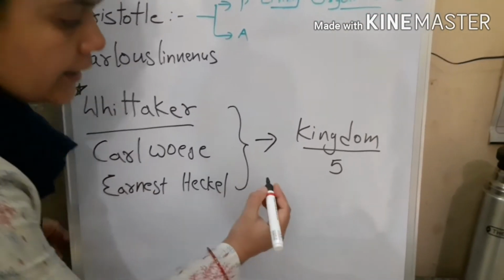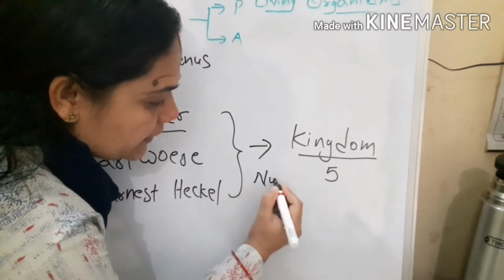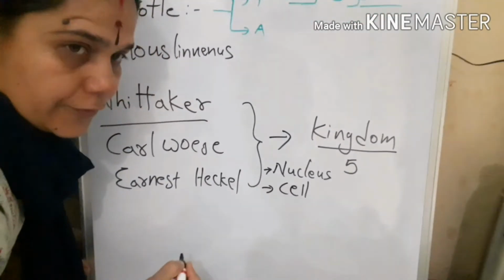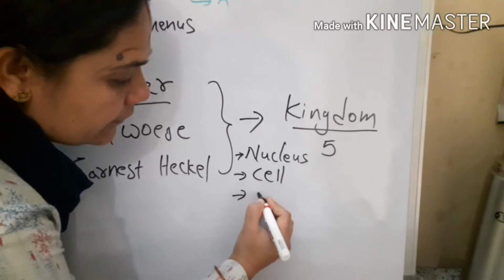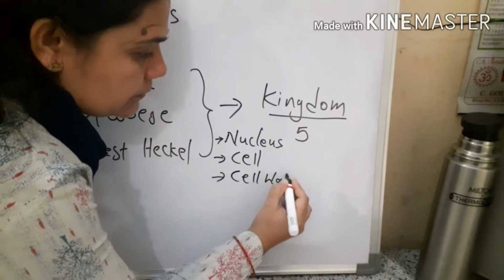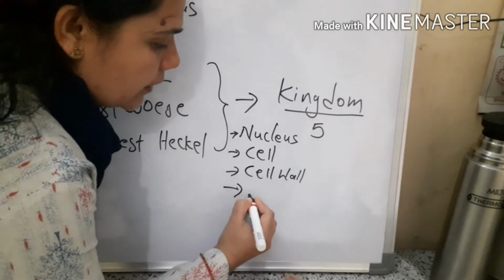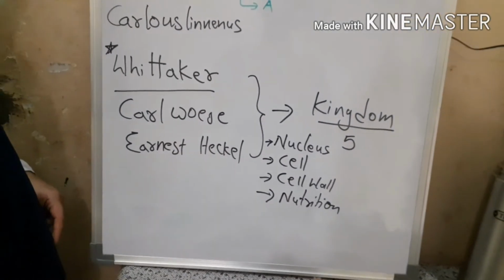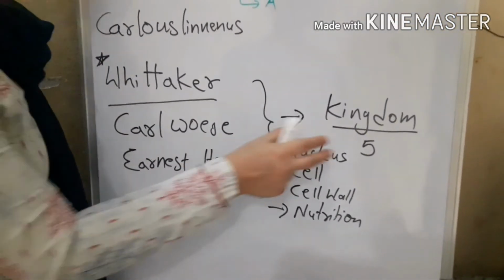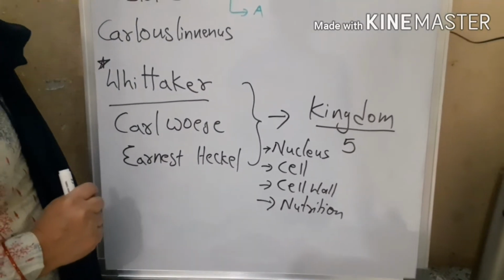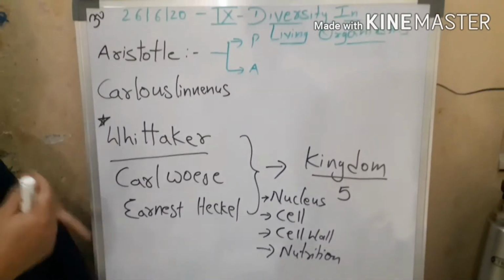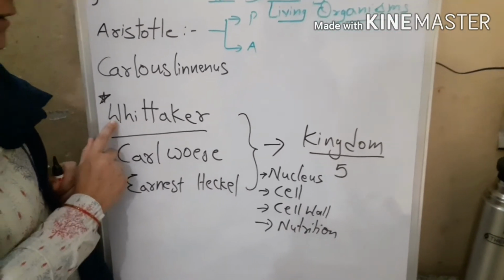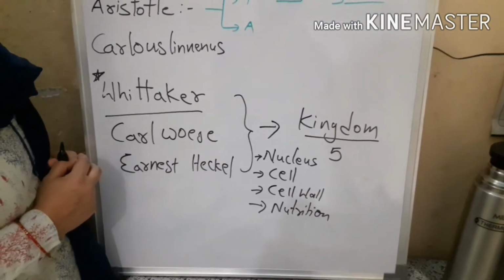As we have discussed earlier, he started right from the genetic material, that is nothing but your nucleus. The second criteria was the number of cells, and the next criteria was the presence or absence of cell wall, and then the mode of nutrition. This became the most important criteria for classifying the organisms into these 5 groups, termed 5 kingdoms. So the modern day classification is also called the 5 kingdom classification, proposed by Whittaker, Woese and Haeckel.